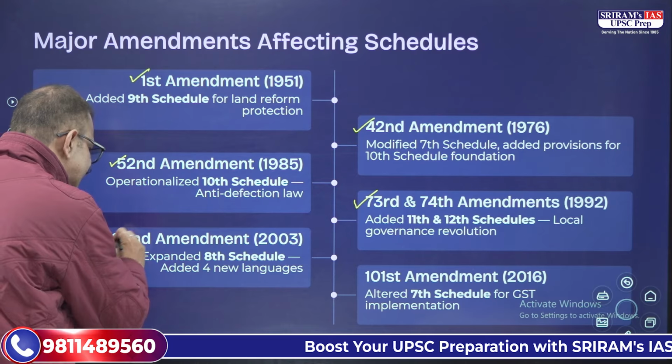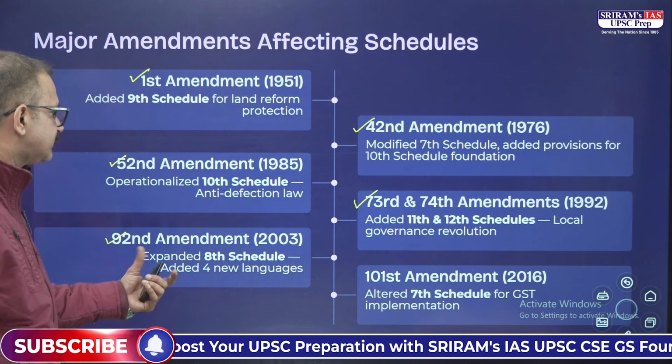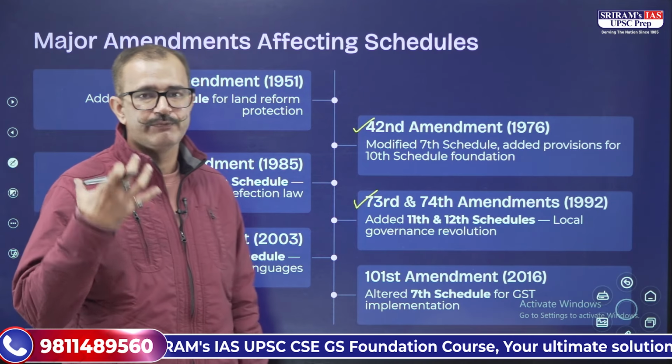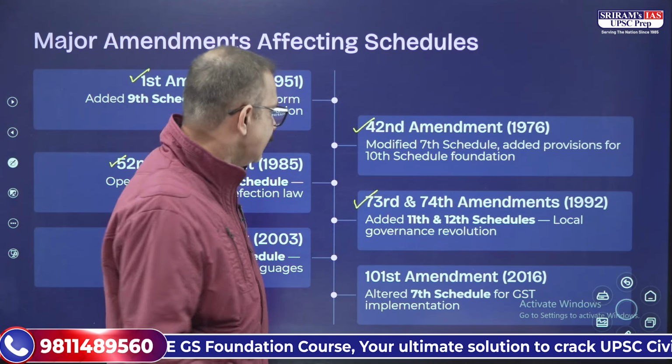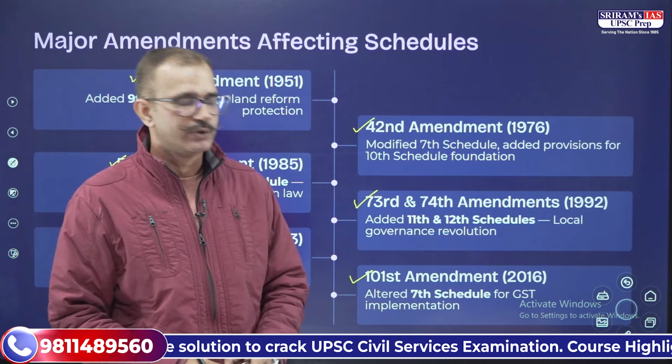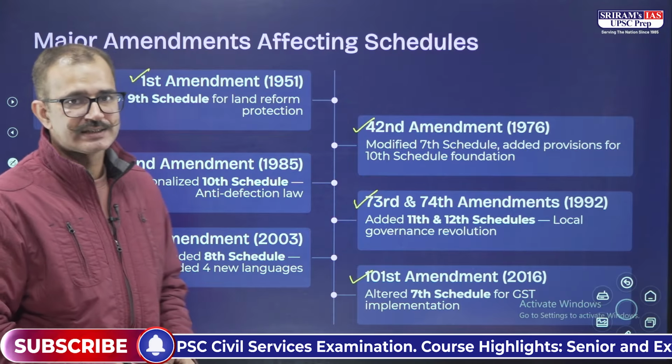Also, there was the 92nd Amendment Act, and that expanded the 8th Schedule, and 4 new languages were added. And then we have the 101st Amendment that altered the 7th Schedule for the implementation of the GST that we have right now in our Constitution.